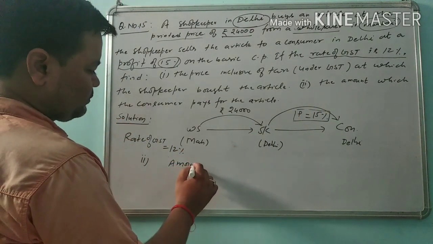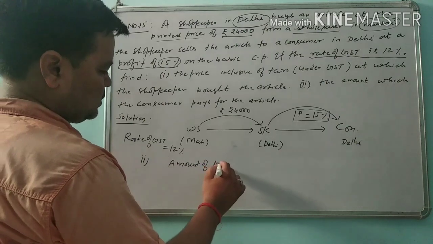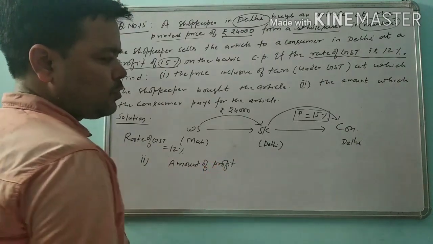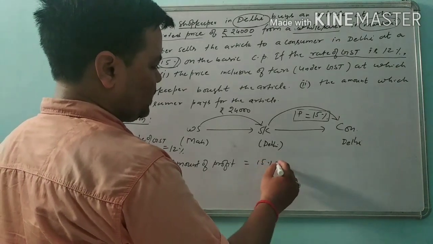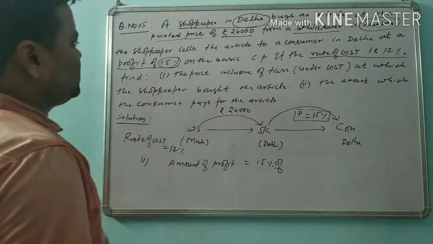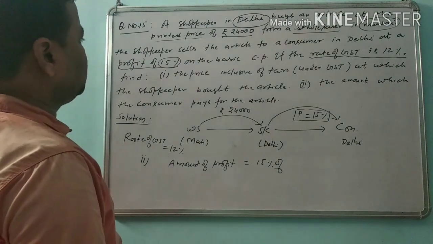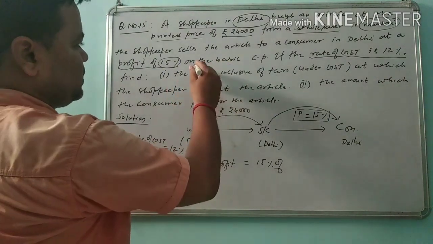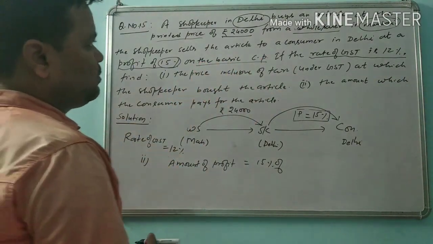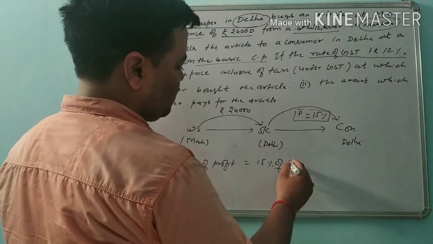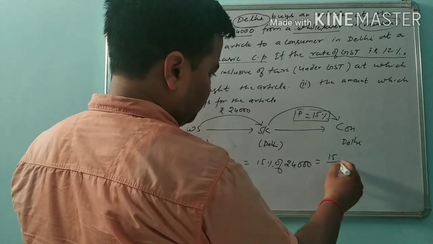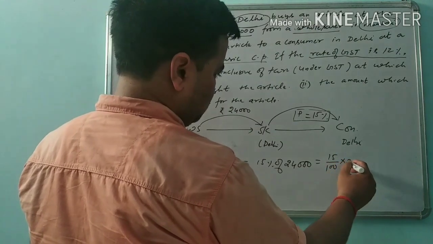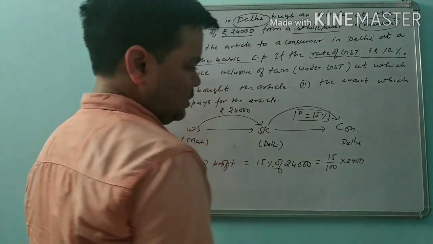Amount of profit is equal to 15% on the basic cost price, which is mentioned here. So 15% of 24,000. It will be 15 by 100 into 24,000.